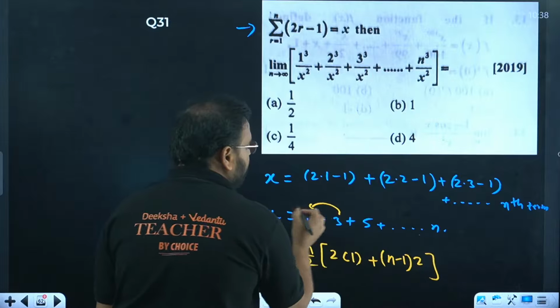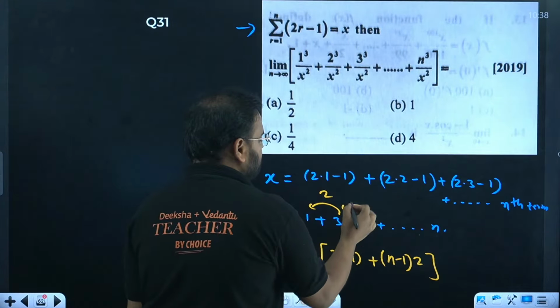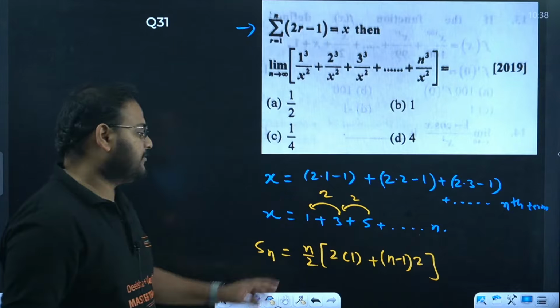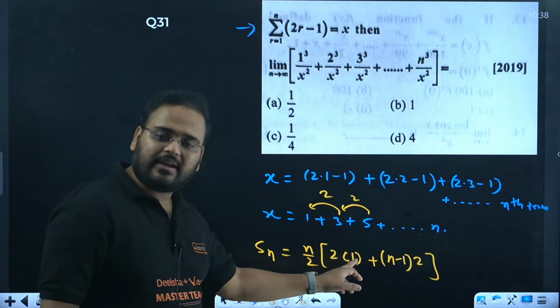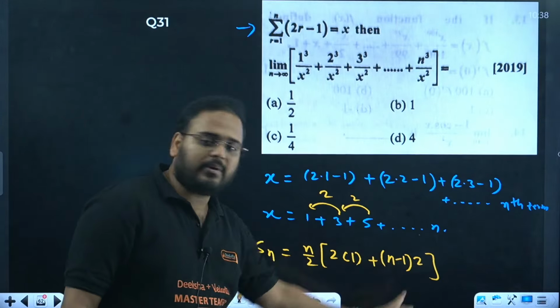3 minus 1, how much is that? 2. This also is 2, sir. So common difference is 2. This is the formula: n by 2 times 2 into 1, where 1 is A, and this is your common difference D. Check carefully, this 2 cancels this 2 and this 2 over here.